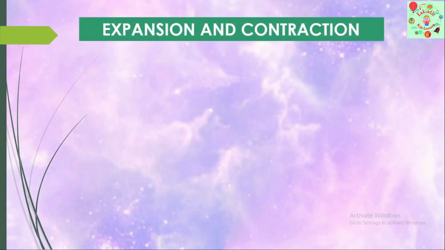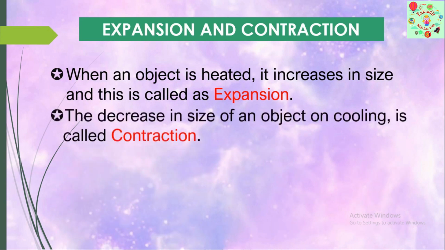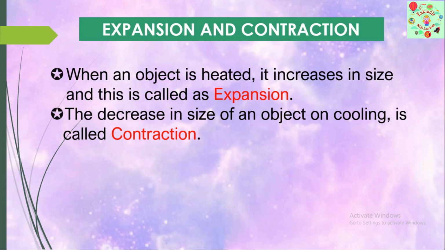Moving further, now we'll see what is expansion and contraction. When an object is heated, it increases in size and this is called expansion. What happens when an object is heated? It increases in size and this is called expansion. What about contraction? The decrease in size of an object on cooling is called contraction.